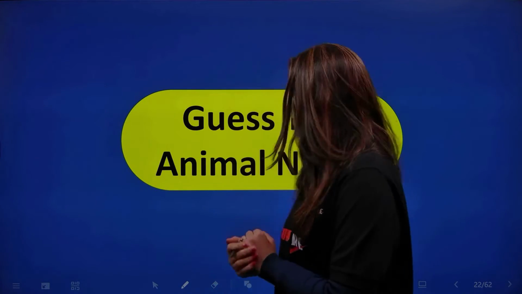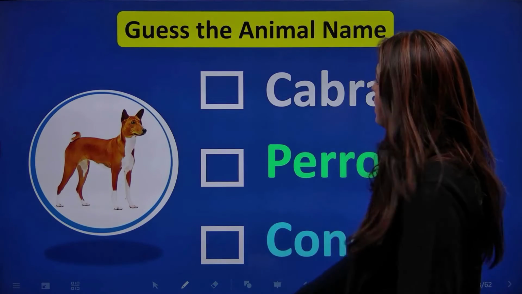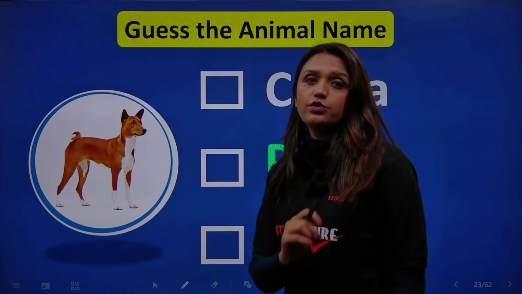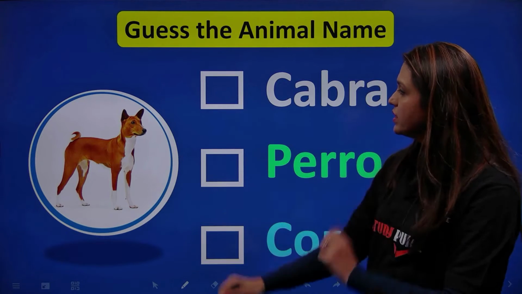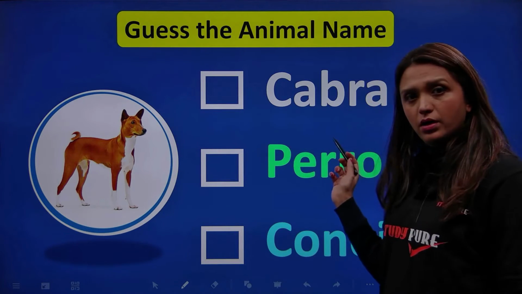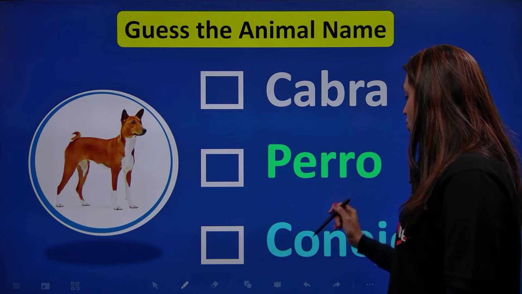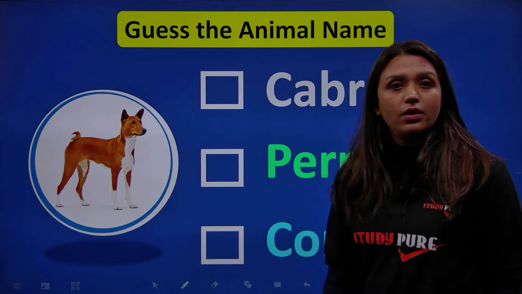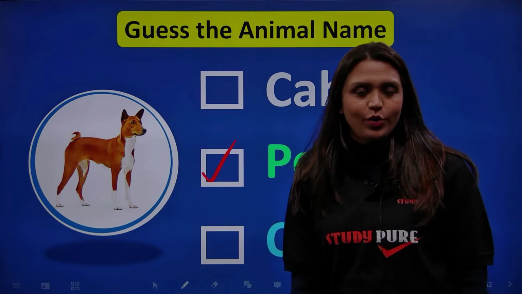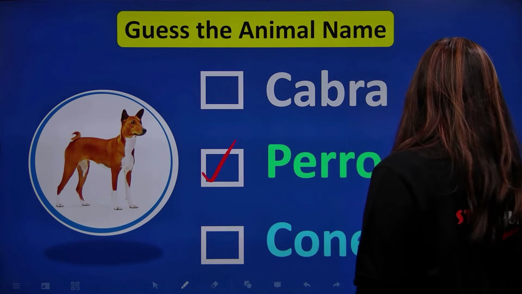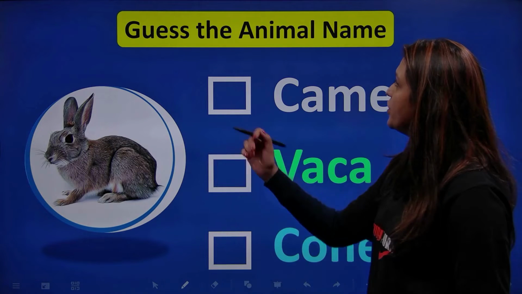Okay, friends, now that we have learned the names of the animals, it's time for a game. So, how about guess the animal game for you? I'll show you a picture and you have to tell me which is the correct animal. What do you think this is? Is it a cabra? Is it a perro? Or is it a conejo? Yes, you're right. It's a perro. Correcto.